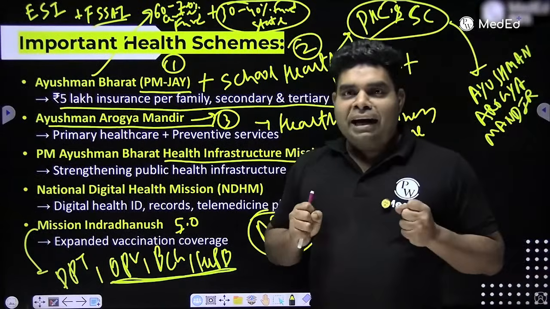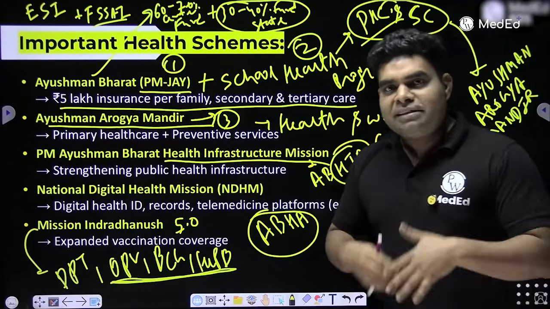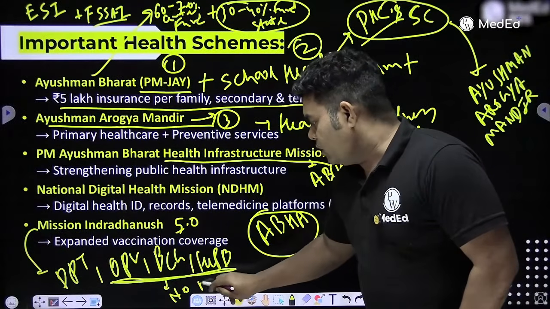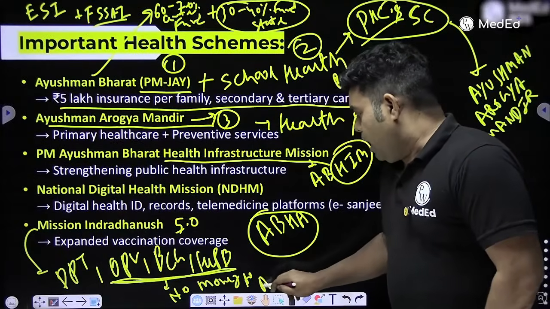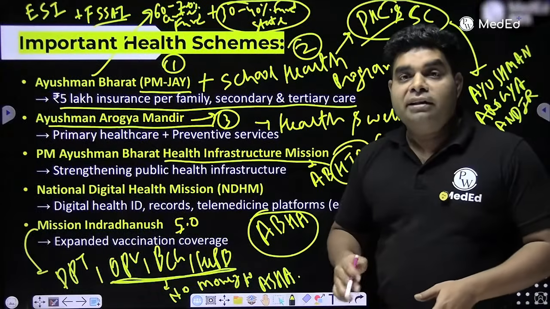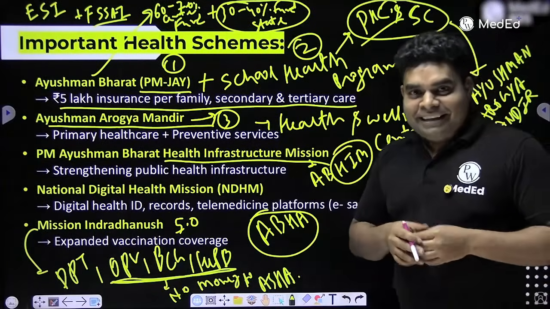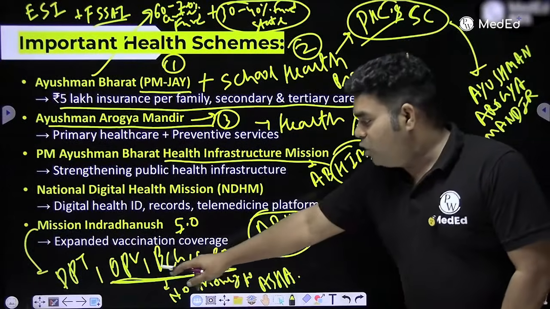Why? Because she acts as a motivator. She motivates the mother and takes her to vaccination. So why is she not getting money for these 3 vaccines? Because these 3 vaccines are given at birth, and at birth the mother and mother-in-law both are in the hospital. So whom will the ASHA motivate? Father-in-law, hai na? Sasurji, hai na? There is no one to motivate, so ASHA does not get money for these 3 vaccines only: OPV, BCG, Hep B.